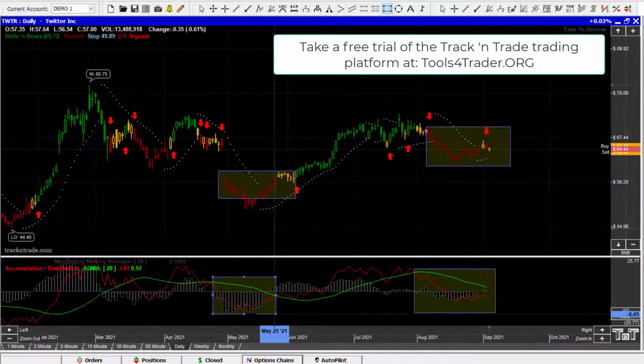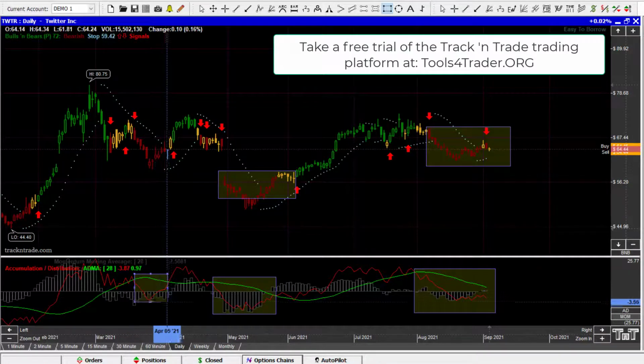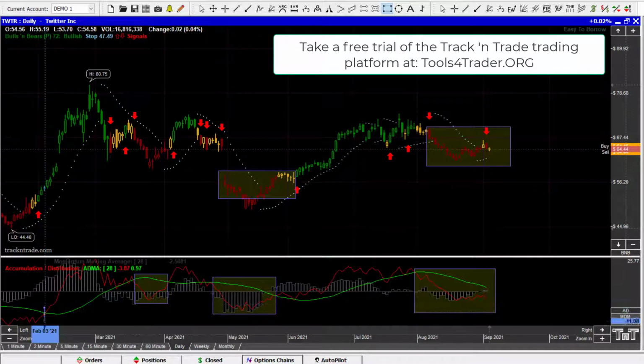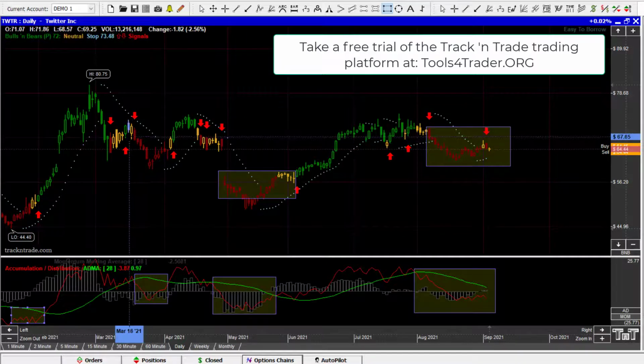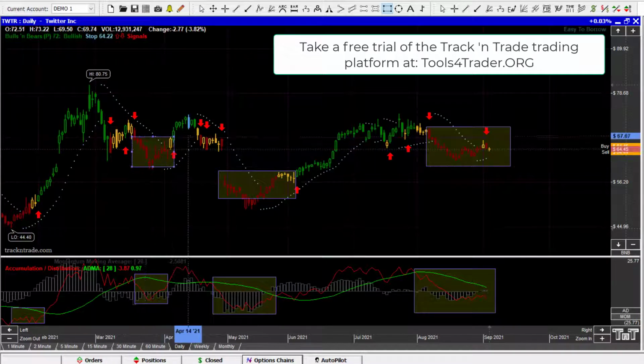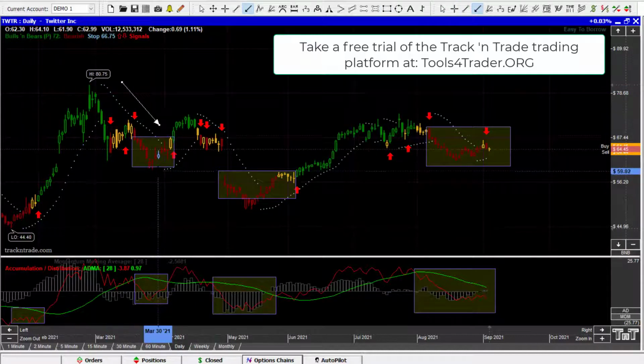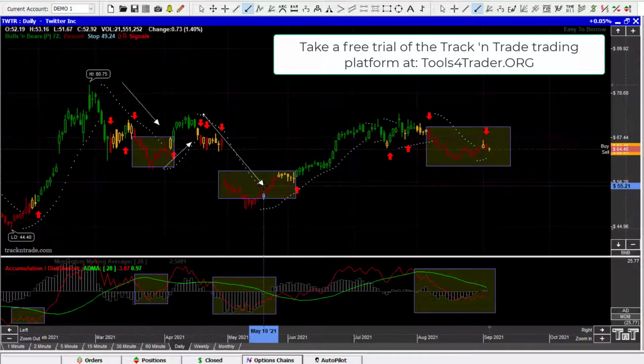And since Twitter is very similar to some of the other social media stocks like Facebook and Google, we're going to see some of the same type of patterns. So this is what we're looking for. This is a little accumulation stage. Now, this is one of those second accumulation stages. The market rallied really hard, came back, gave you the accumulation idea that it was going to go break once more, but it went into that Elliott Wave ABC retracement pattern, right? So we get an A, B, and a C retracement pattern off that Elliott Wave drive.